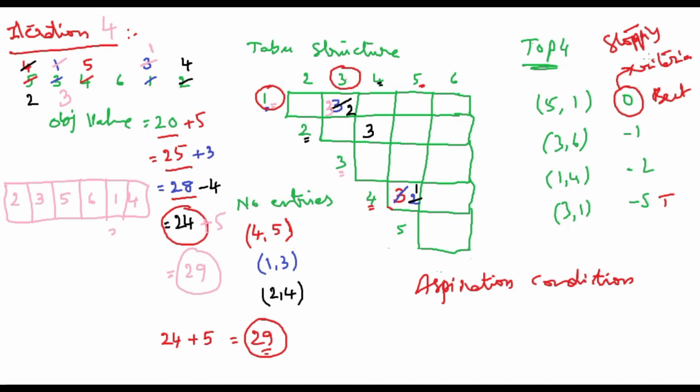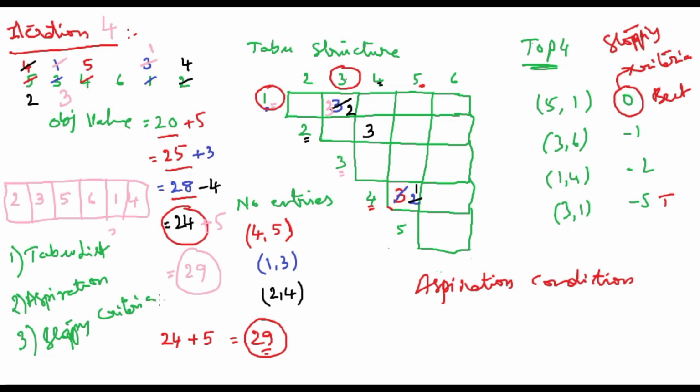In this way we have discussed all the things: what a taboo list is and how it is generated, what the aspiration condition is and how it is used, and what the stopping criteria is and when our algorithm comes to an end. So this is the explanation for taboo search. Please try to do it carefully in the same manner and try to obtain the same result.